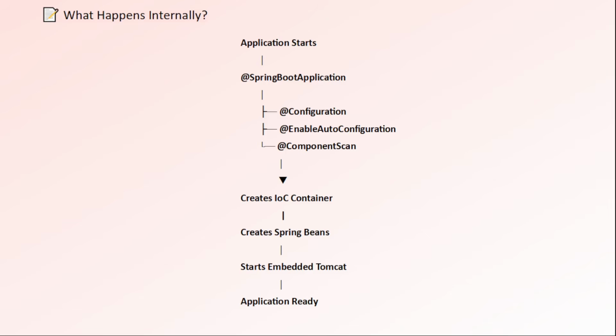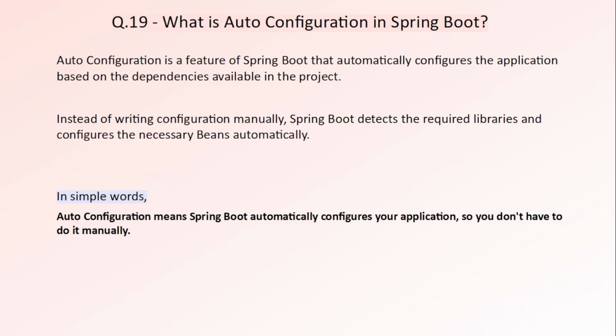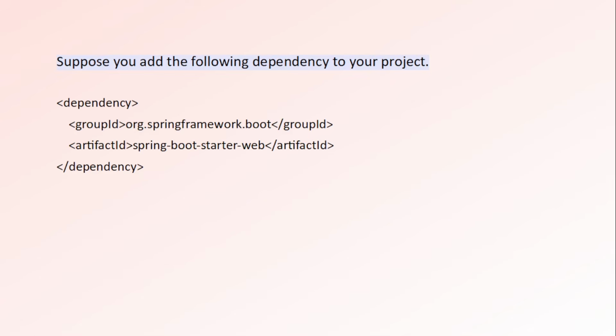Now let's move forward. What is auto configuration in Spring Boot? Spring Boot looks at the dependencies you have added to your project. Based on those dependencies, it automatically configures everything that's required. For example, if you add Spring Boot Starter Web, then Spring Boot understands that you are building a web application, so it automatically configures Spring MVC, starts an embedded Tomcat server, creates the required beans, and prepares the application to handle HTTP requests.